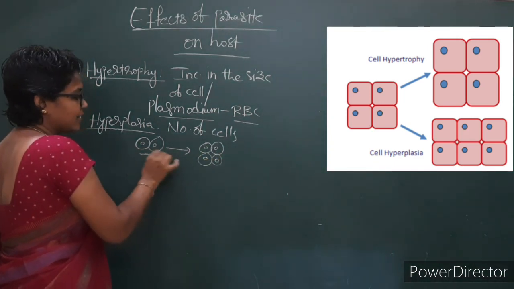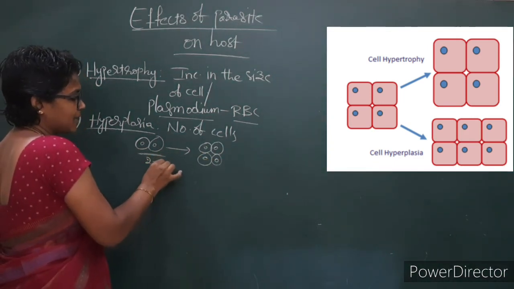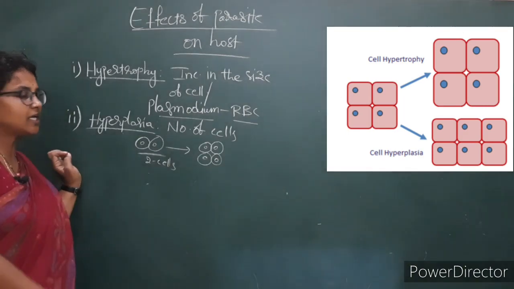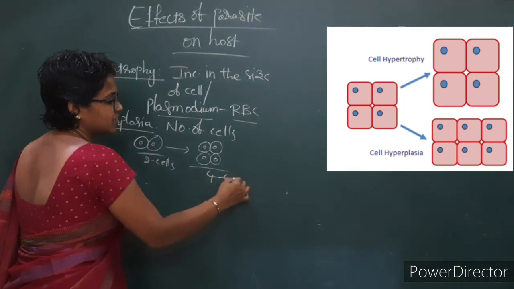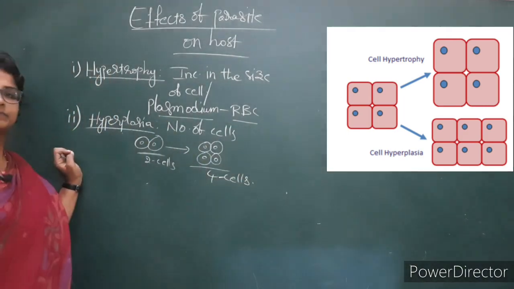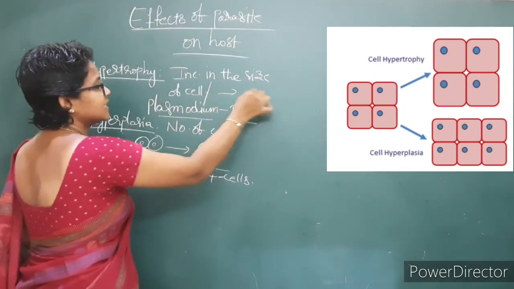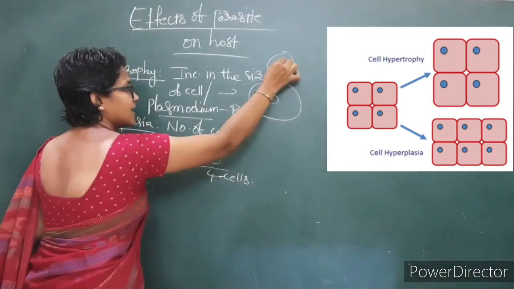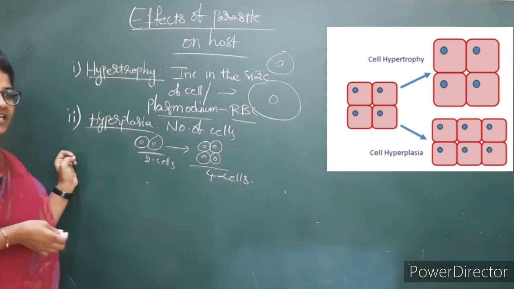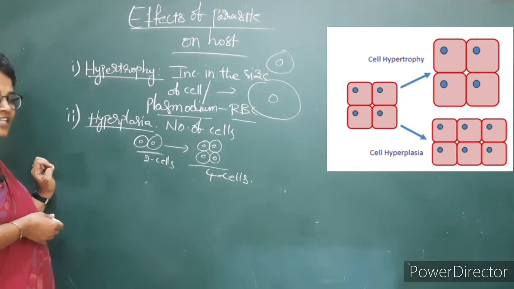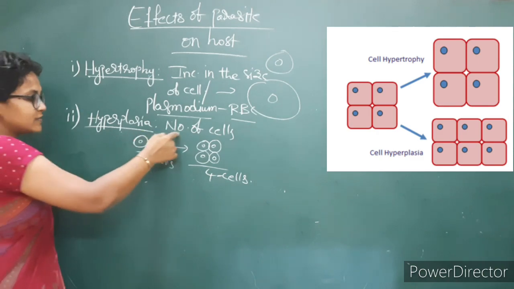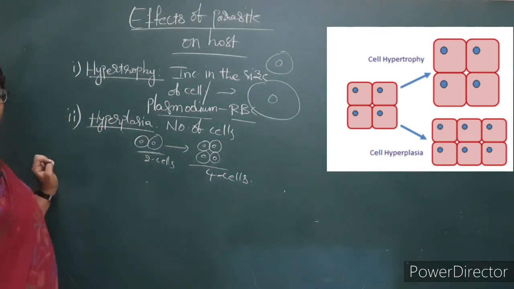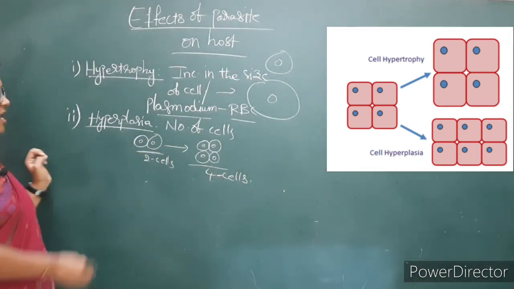See here there is a requirement of how many cells? 2 cells only. But in case of hyperplasia the 4 cells formation takes place. In hypertrophy there is an increase in the size of a cell, the cell may increase like this. Number of cells increases in case of hyperplasia.